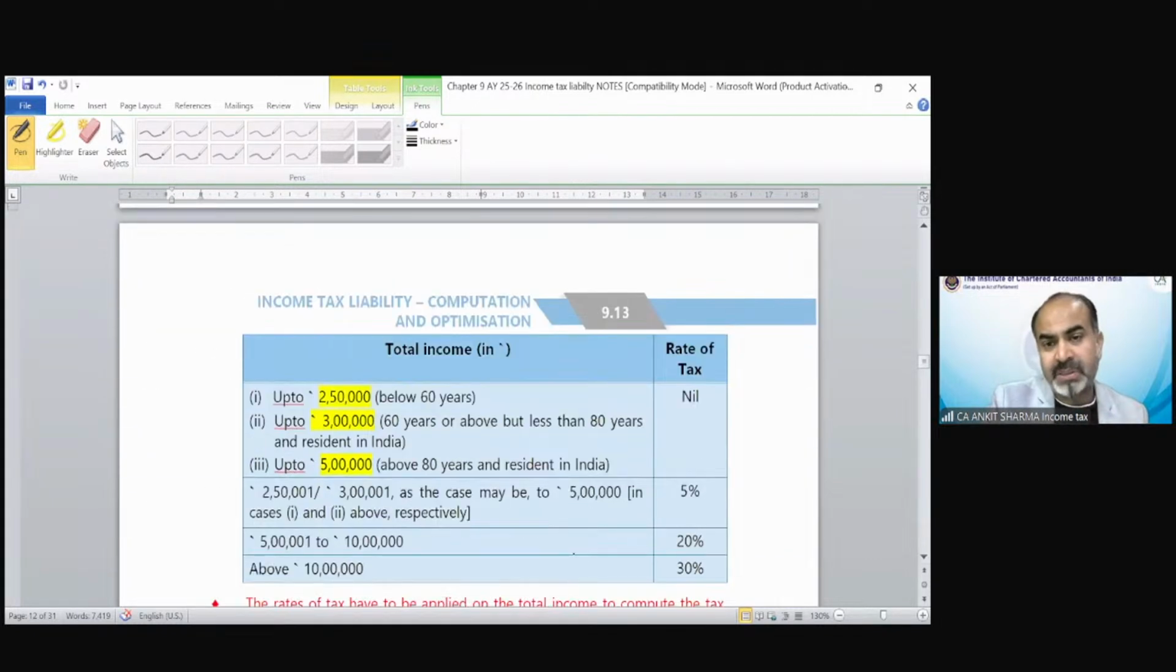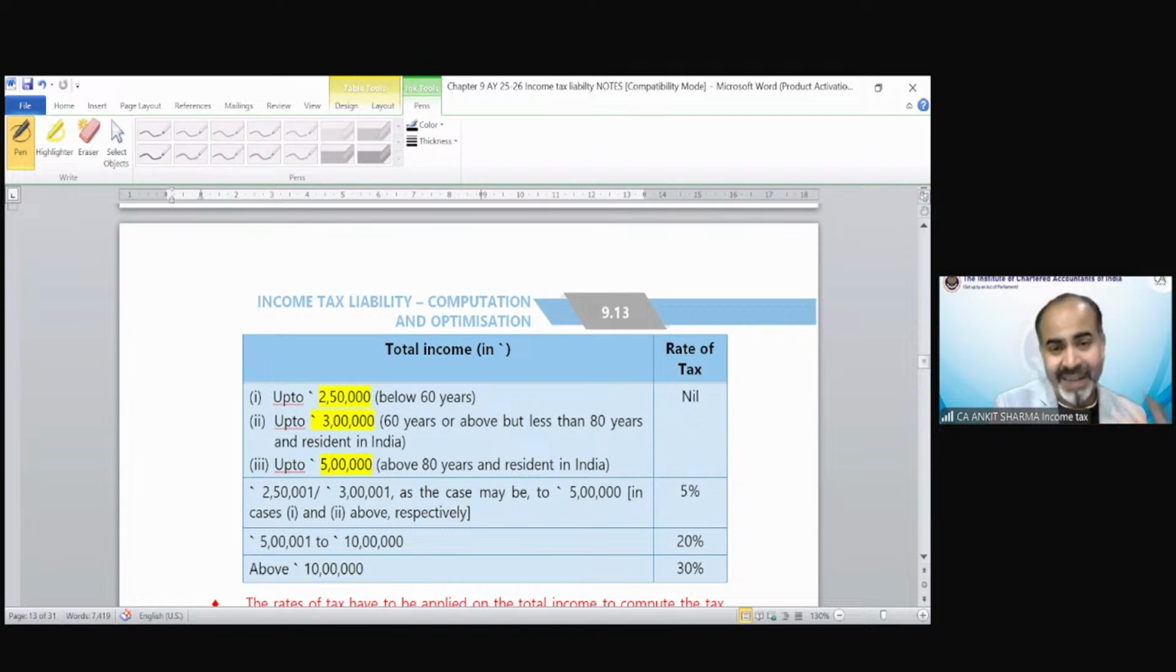The optional scheme's tax rate is up to 2,50,000. Up to 2,50,000, there is no tax liability for a person below 60 years of age, resident or non-resident. Up to 3 lakh rupees is the benefit if you are a person aged 60 years or above but less than 80 years and you are resident. So the basic exemption limit is 3 lakh, and up to 5 lakh rupees is the basic exemption limit for a super senior citizen, that means age of 80 years or over and resident in India.